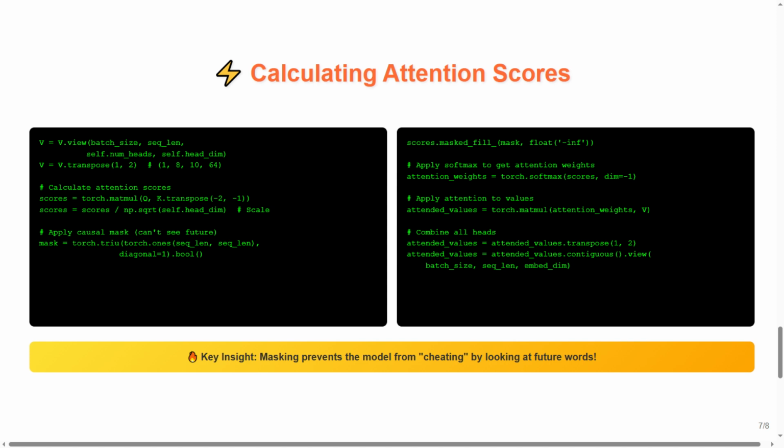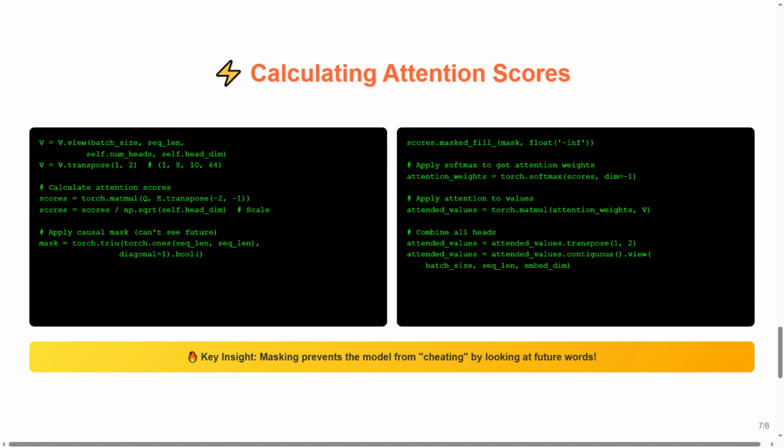The masking section ensures our model can't cheat by looking at future words. mask = torch.triu(torch.ones(...), diagonal=1). This creates a triangular mask that blocks future positions. On the right side, we apply this mask and convert our scores into proper attention weights. scores.masked_fill(mask, -inf). attention_weights = torch.softmax(scores). The softmax function turns our scores into probabilities that sum to 1.